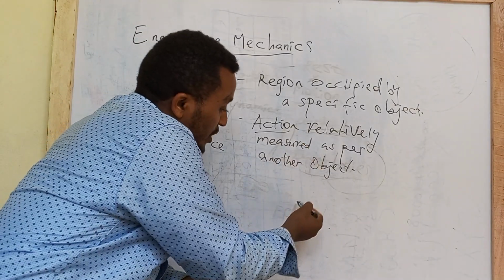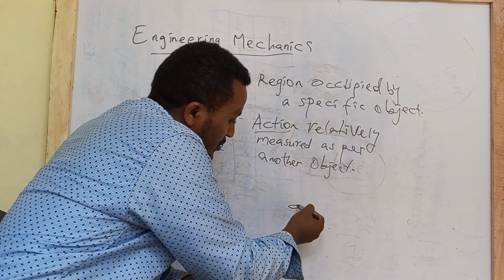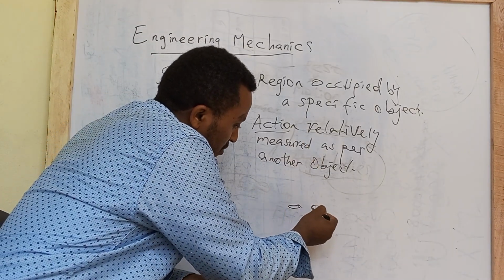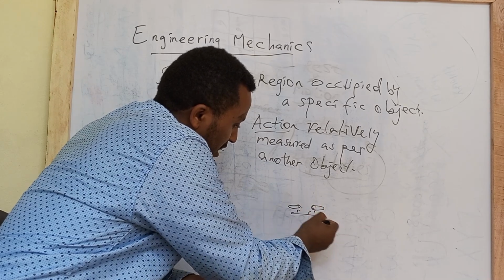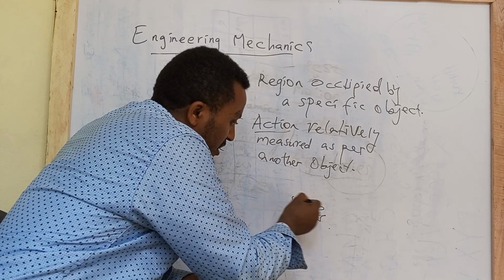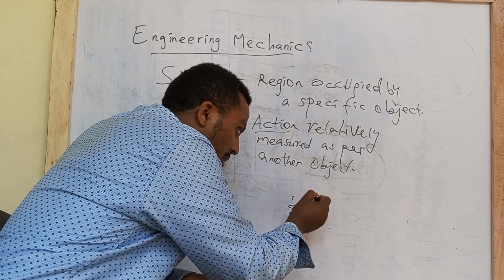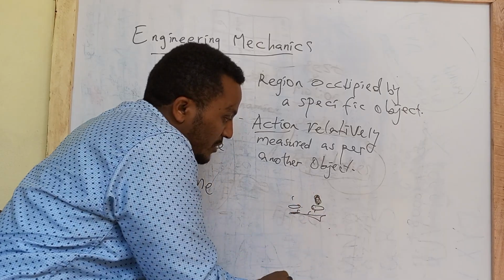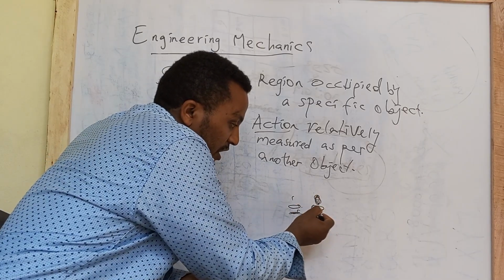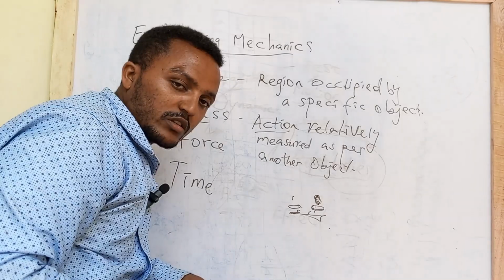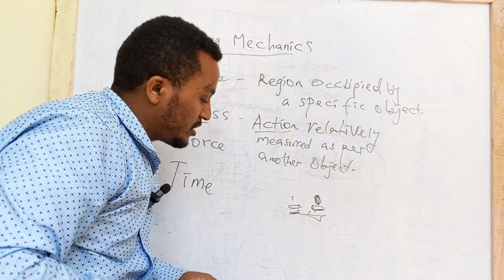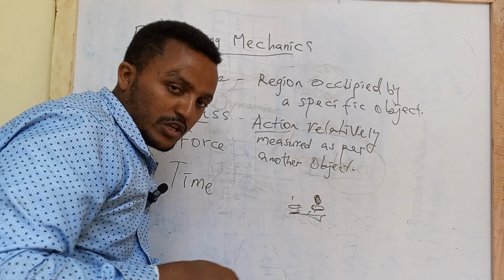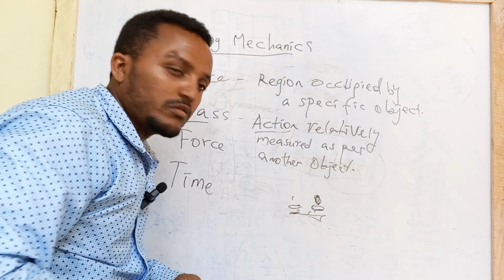Relatively with another object. For example, consider this as a beam balance. Mass here is measured based on the mass of the object here. The mass of the object is relative to this one, relative to one standard measuring unit with some specific deviation.